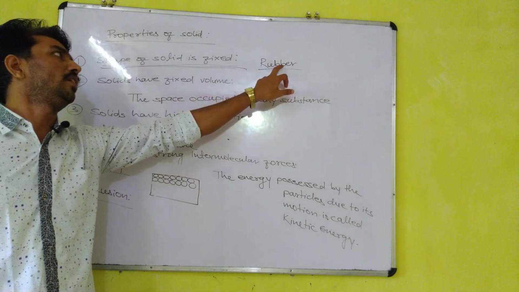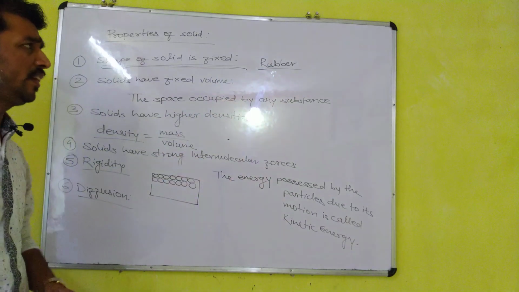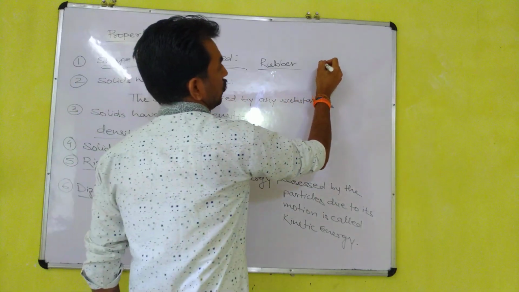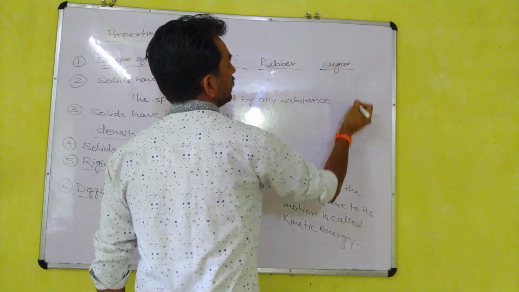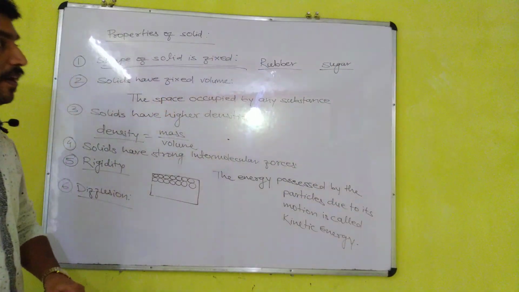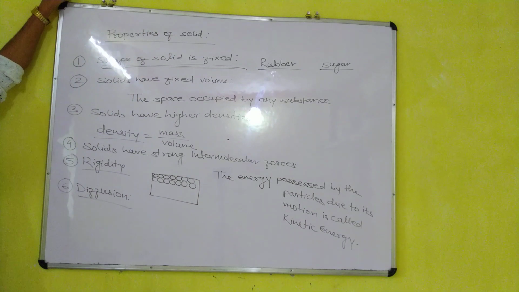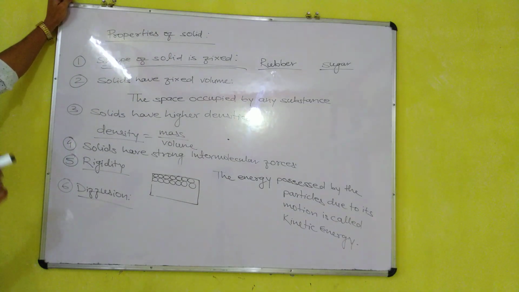So it is an example of solid. Sugar or salt particles are crystals, examples of solid, and their shape and volume are fixed. So they are also categorized as solids.